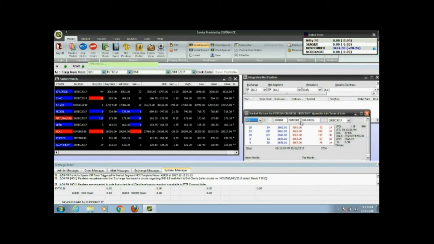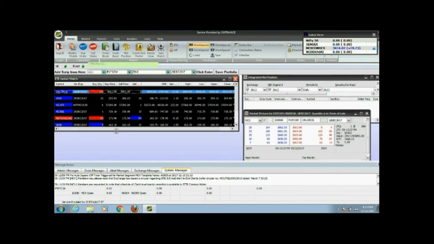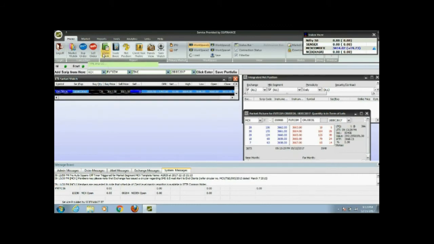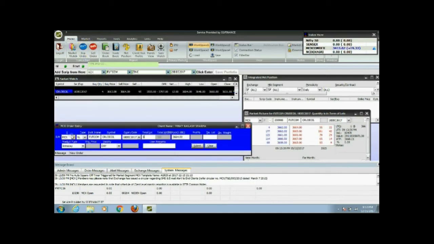Now the setting of the screen is also one of the important points, because how you set the screen will help you understand the clear picture. Once we select our commodity, right now we are talking about crude, we should know what the buyers and sellers are and how the movement is. Here you can see the script code, the contract number generated, future commodity, crude oil, and the expiry date. Everything is shown over here.